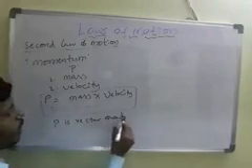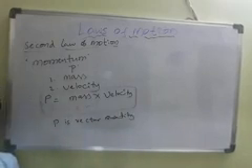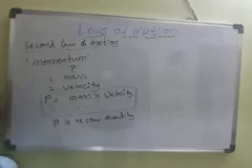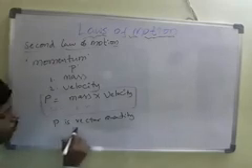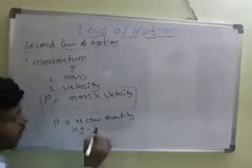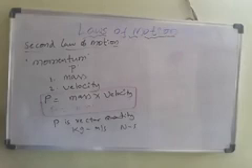Momentum is a vector quantity. Why is it a vector quantity? Because velocity is there, and velocity is already a vector quantity, as we discussed. Hence the direction of momentum is the same as the direction of velocity. And very important, the SI unit of momentum is kilogram meters per second or Newton seconds, not Newton per Newton seconds.